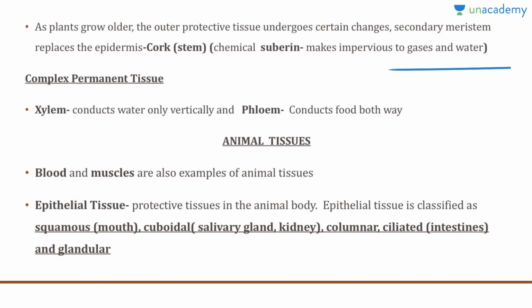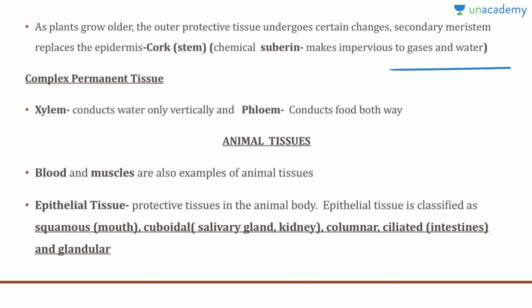Now, complex permanent tissues are of two types: the xylem and the phloem. Xylem conducts water only vertically, and the phloem conducts food in both directions. Xylem consists of tracheids, vessels, and xylem parenchyma. These have thick walls, and most of them are dead cells. The xylem parenchyma stores food and helps in the sideways conduction of water.